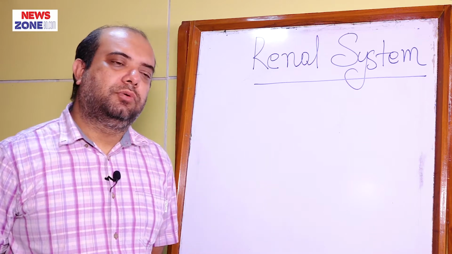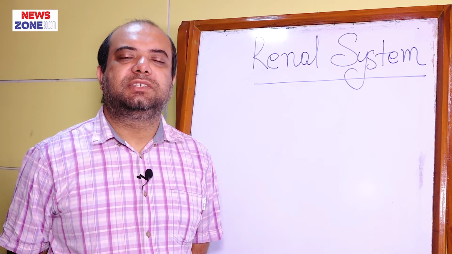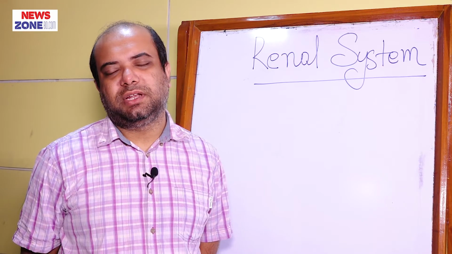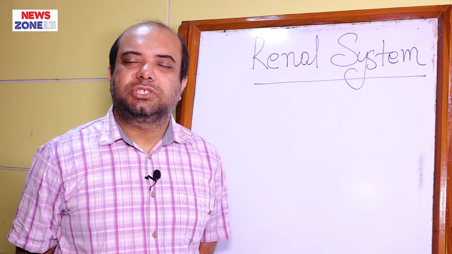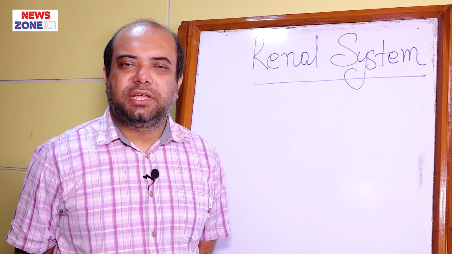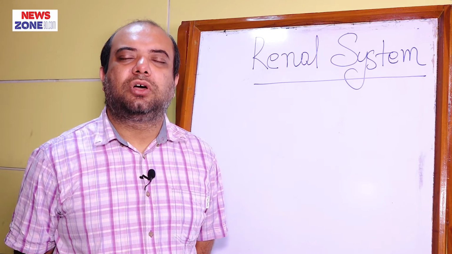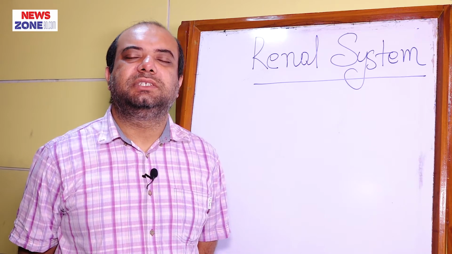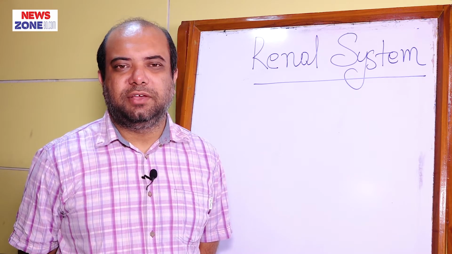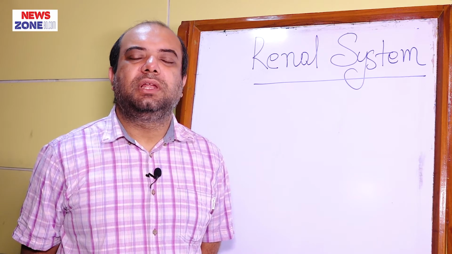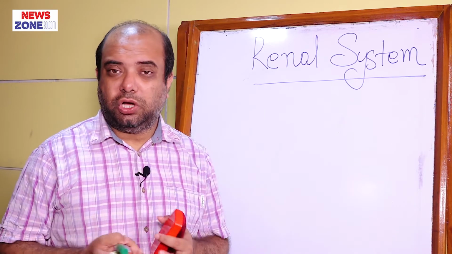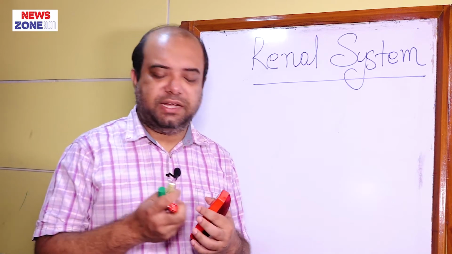So we can tell now the classification of nephrons. There are two types: the first one is cortical nephron and the second one is juxtamedullary nephron. The location of cortical nephron is the outer cortex, and the location of juxtamedullary nephron is the inner cortex near the medulla. That's why it is called juxtamedullary nephron. Now we will discuss the parts of nephrons. At first I will draw a nephron for better understanding.